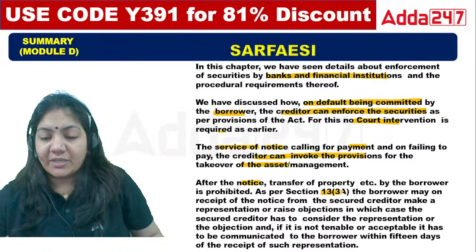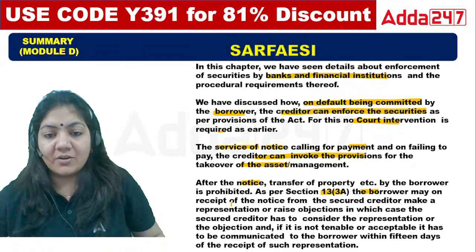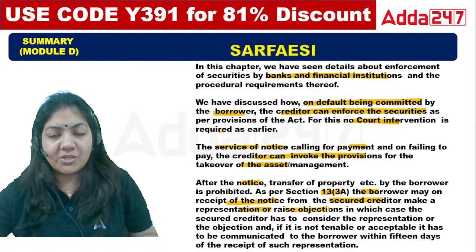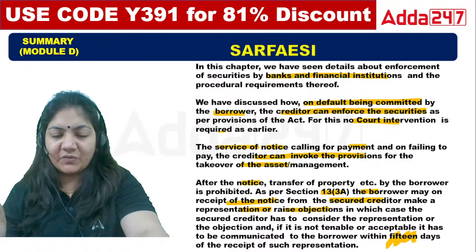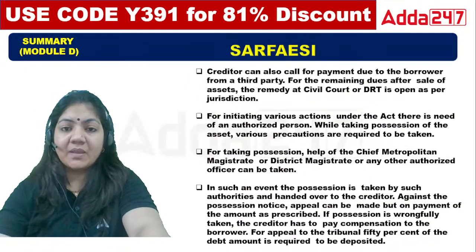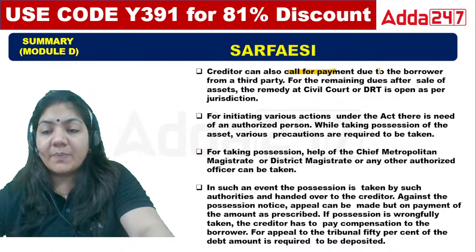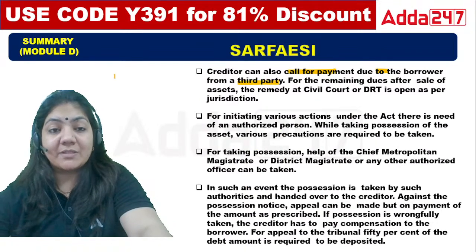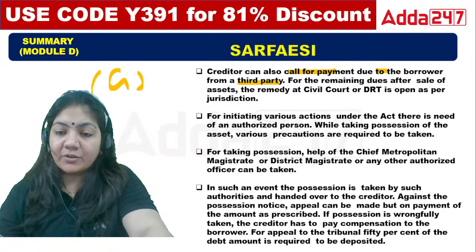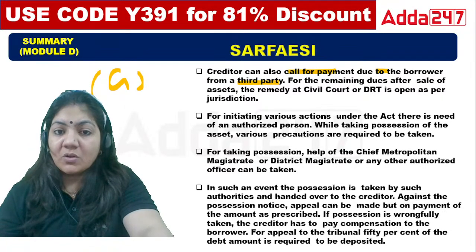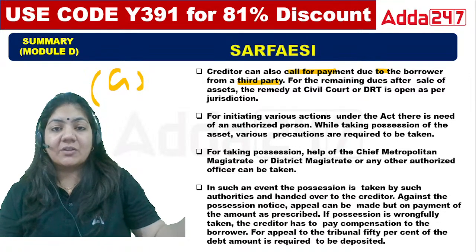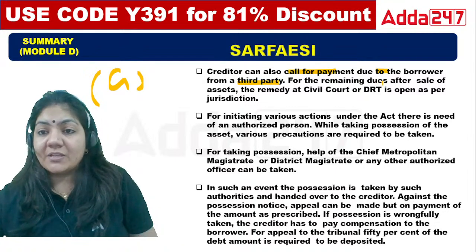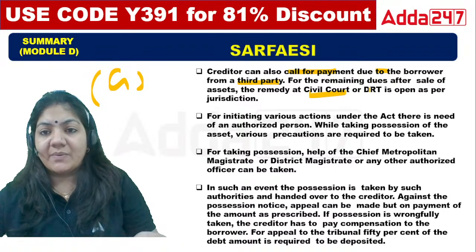As per section 13 clause 3A, the borrower may, on receipt of notice from the secured creditor, make representation or raise an objection, and the reply period for this is 15 days. We have done this statement yesterday. The creditor can also call for payment due to the borrower from a third party. It means the guarantor can also be a point for this. Suppose the borrower is not able to pay the money, so the creditor can call the guarantor. For the remaining dues after the sale of asset, the remedy will be available in the civil court and DRT.